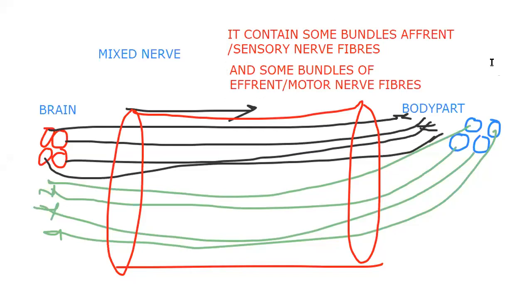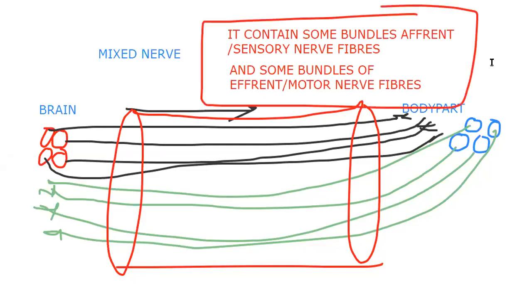So what do you say it as? Mixed nerve. That kind we say mixed nerve.